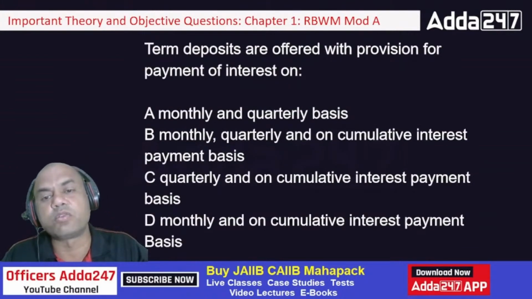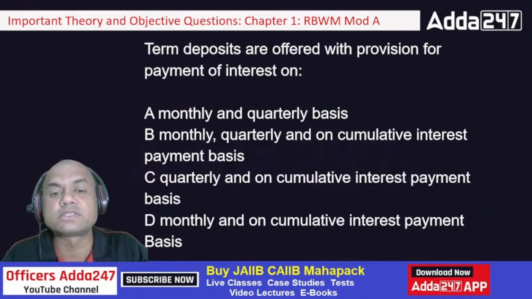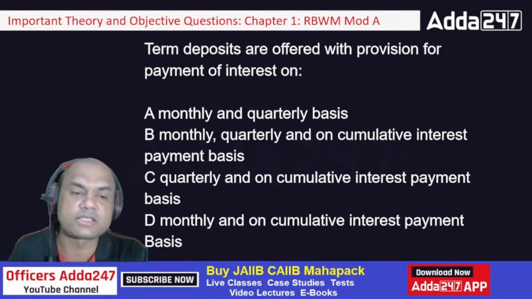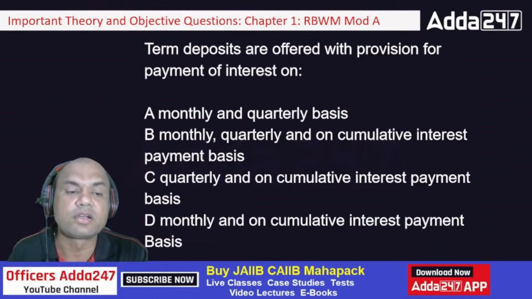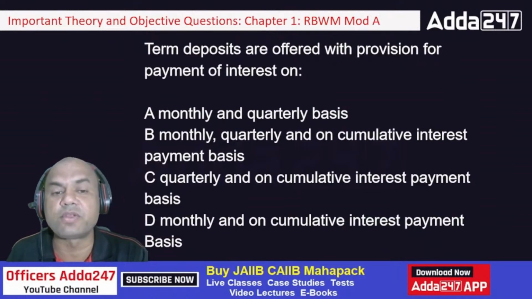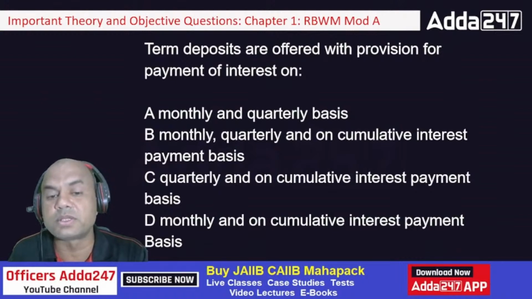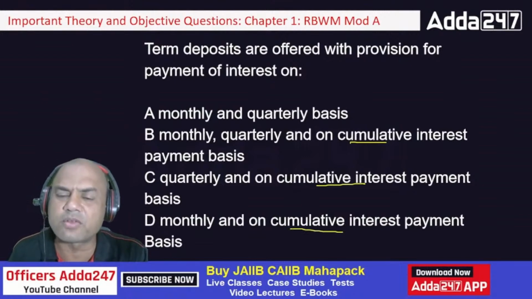Term deposits are offered with the provision for the payment of interest on... means what? Whenever I am having this FD, is it having the interest on monthly basis or quarterly? Monthly, quarterly or on cumulative basis? Quarterly and on cumulative interest. Monthly and on cumulative interest. So what is this cumulative?